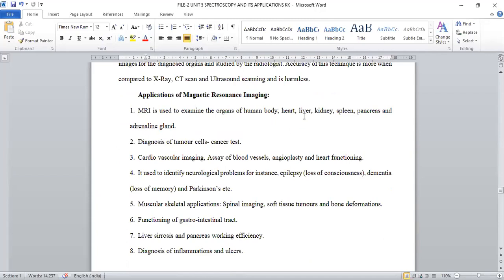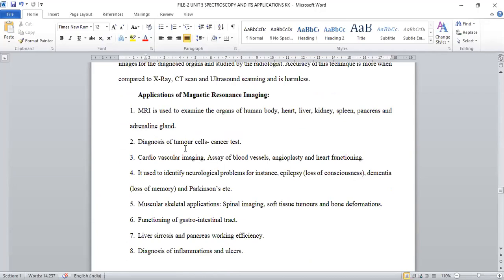MRI scanning is used to diagnose heart functioning, entire human body organs, liver functioning, kidney, spleen, pancreas, and adrenal gland working tendency is also analyzed by using MRI. Whether any tumor has been generated in the body, even an infinitesimally small one, can be identified.